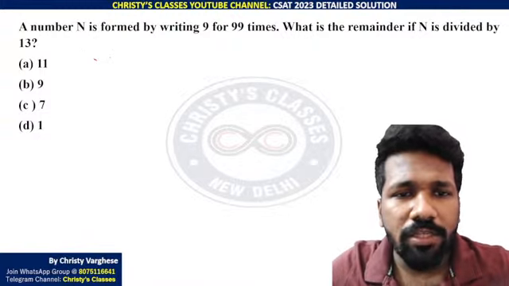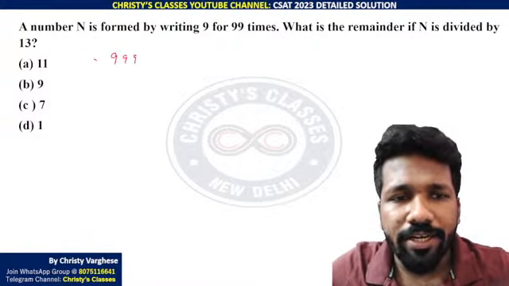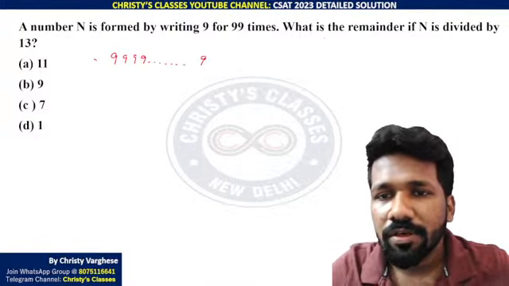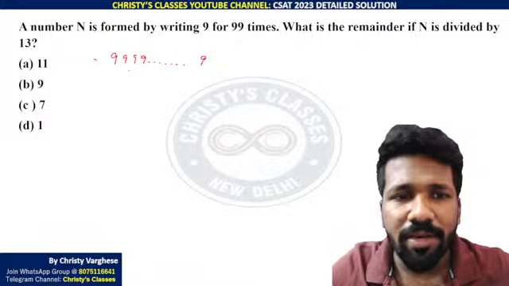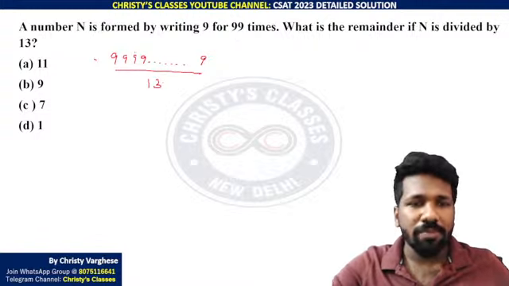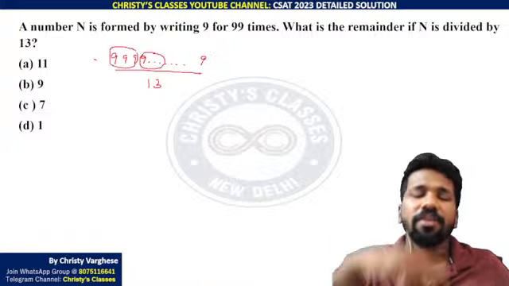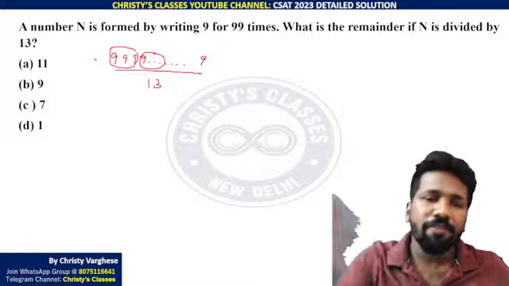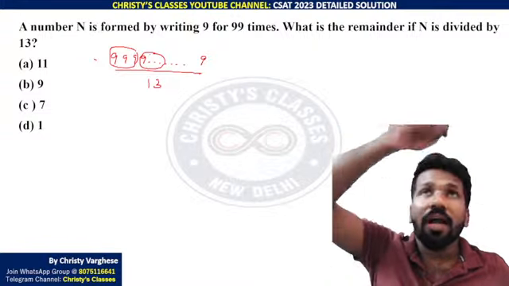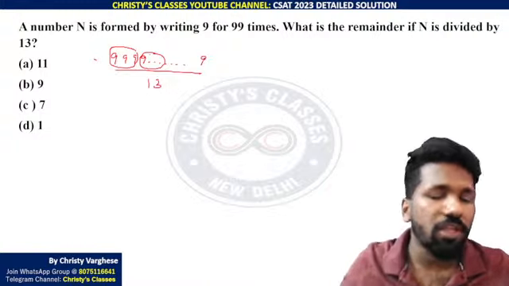A number n is found by writing 9 99 times, so 999999... What is the remainder if n is divided by 13? So here you need to use the divisibility test of 13. That is based on taking groups of three digits and taking the sum and alternating differences, just like you do for 11. But in 11 you take alternate digits. Here groups of 3 you need to take.